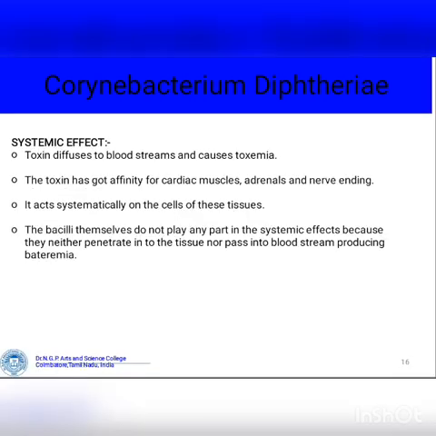Systemic effect: the toxin diffuses into the bloodstream and causes toxemia. The toxin has a major effect on cardiac muscles and nerve endings. It acts systemically on the cells of these tissues. The bacilli themselves do not play any part in the systemic effect because they neither penetrate into the tissue nor pass into the bloodstream to produce bacteremia.